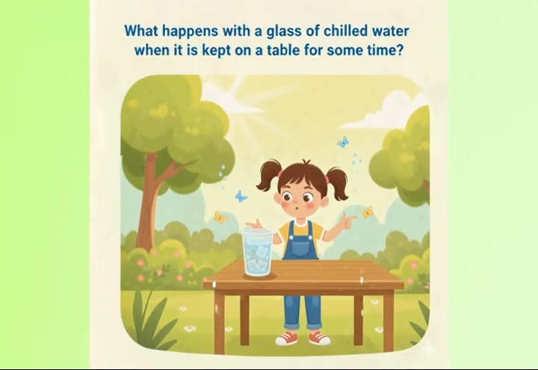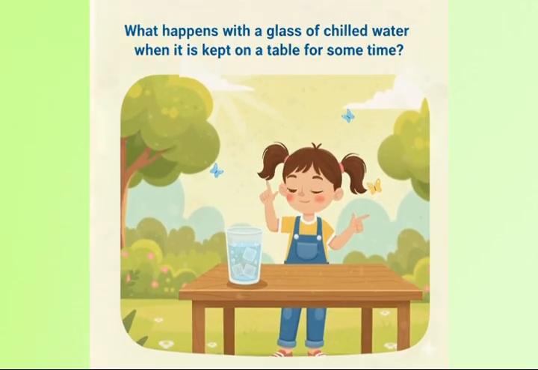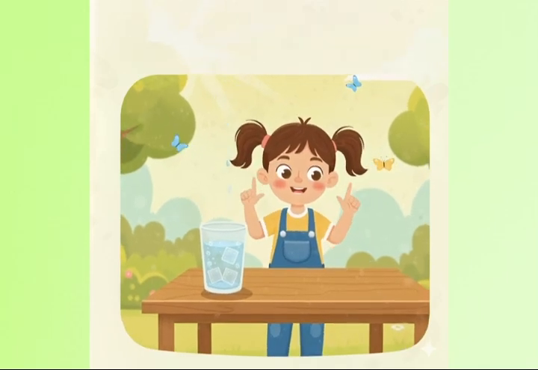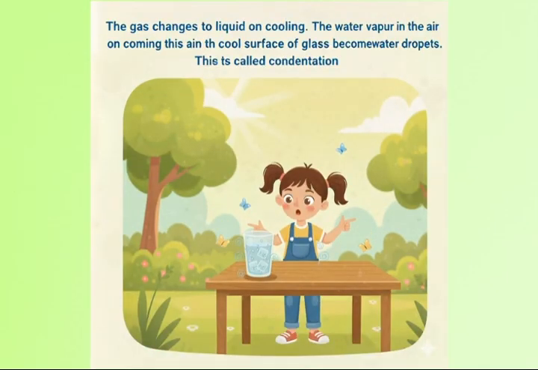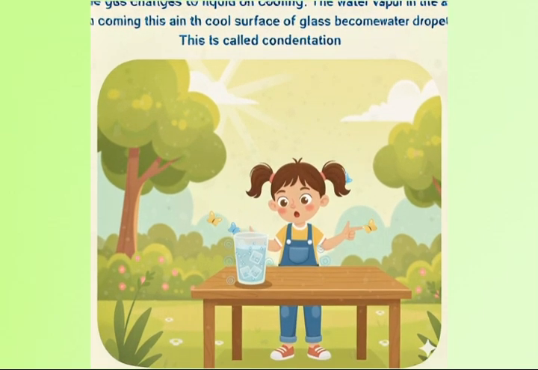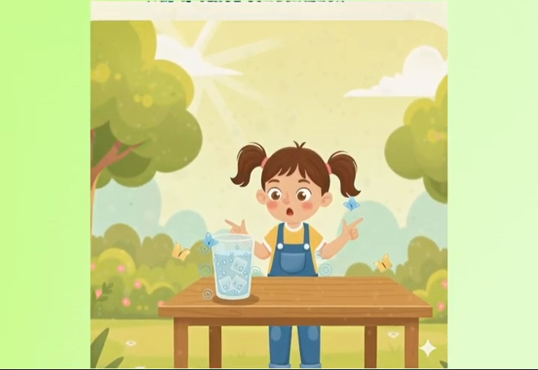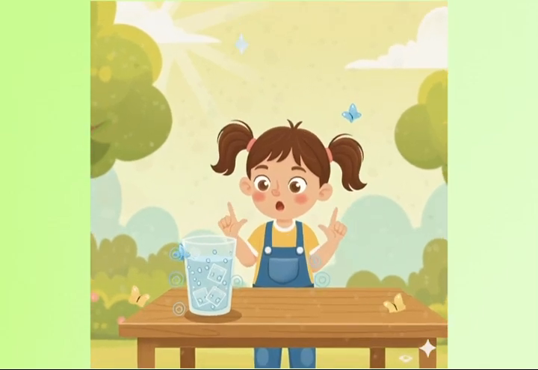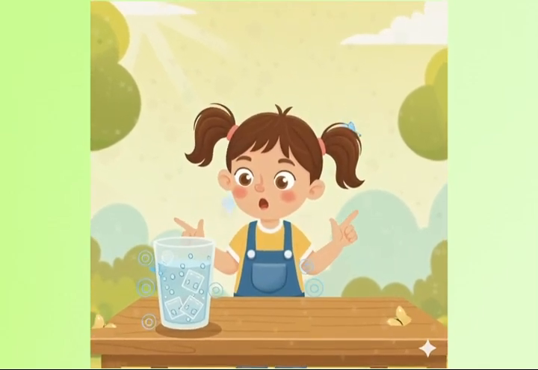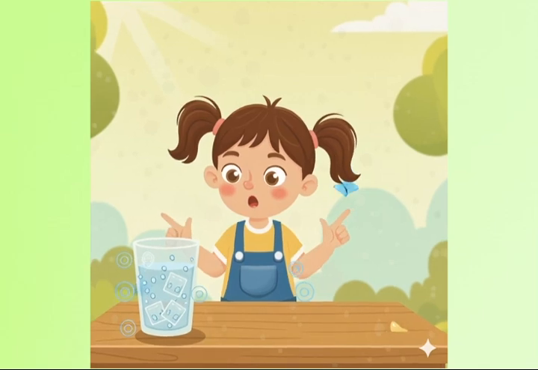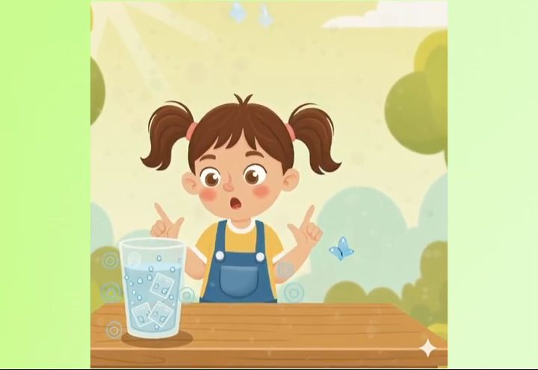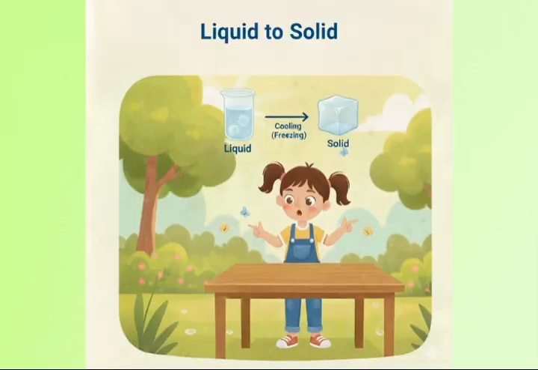Gas to liquid. What happens with a glass of chilled water when it is kept on a table for some time? The gas changes to liquid on cooling. The water vapor in the air, on coming in contact with the cool surface of the glass, changes its state and becomes water droplets. This is called condensation.